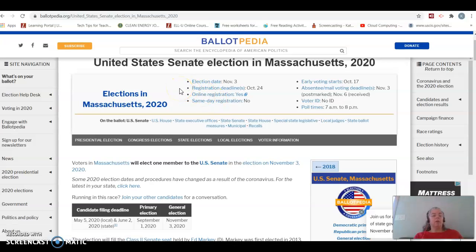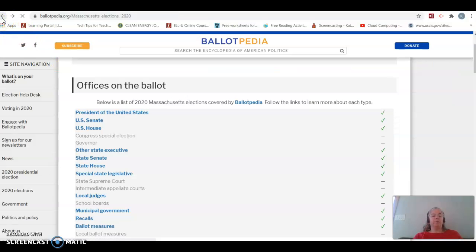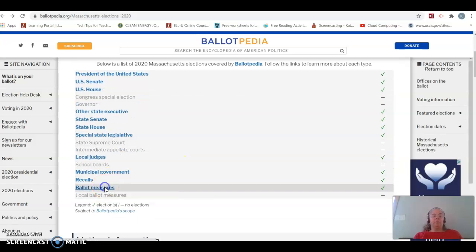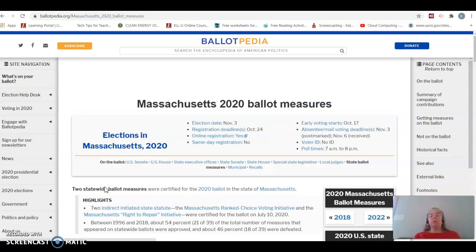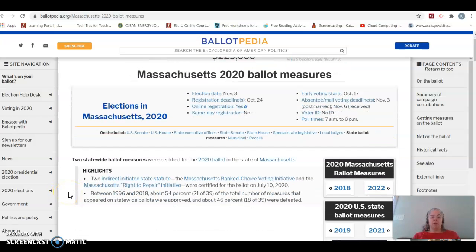Now, there are also really important ballot measures. I'm going to back up. So hang with me for a second. There are ballot measures on our Massachusetts ballots. Now, ballot measures in this state, and it's different for every state, in this state, you can put a ballot measure on if you get enough signatures and it can go on the ballot. It takes quite a while, it takes many years to get it on, but there are 2 ballot measures this year. There's the Massachusetts Ranked Choice Voting Initiative, and there's the Massachusetts Right to Repair Initiative.